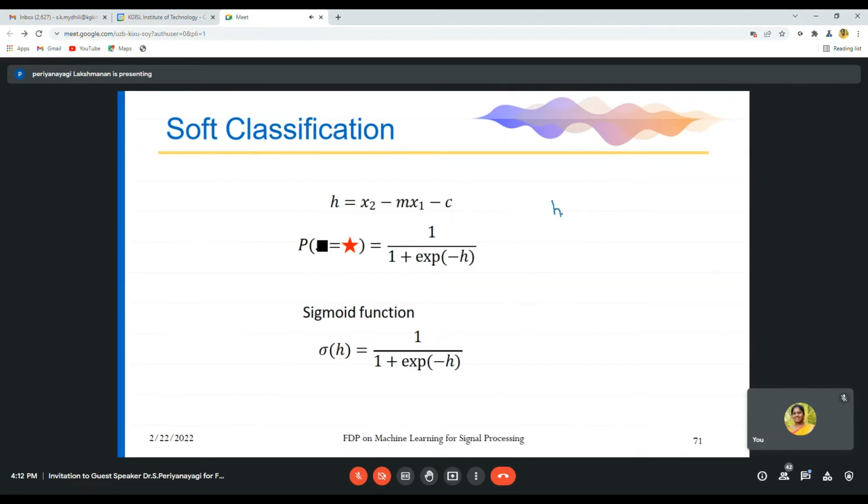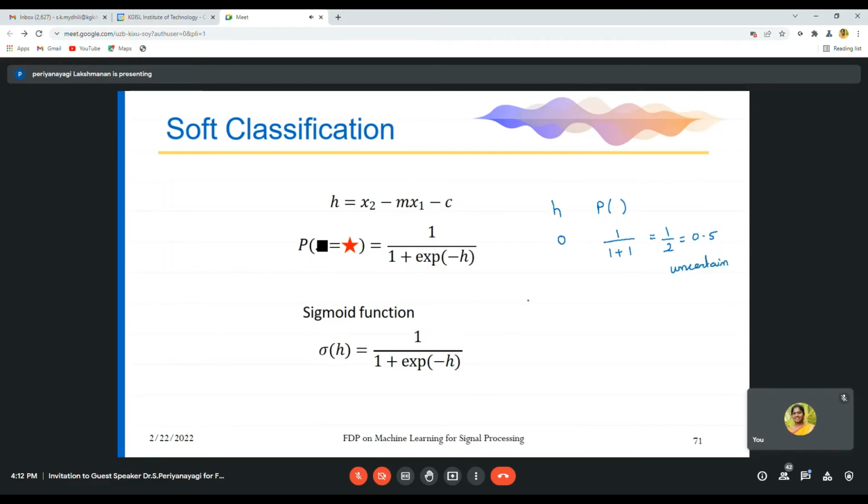Different values of h and their probability: if you assume h as 0, e power 0 is 1, so the value is 1 by 2, which is 0.5. This says uncertain. Your answer will be uncertain.